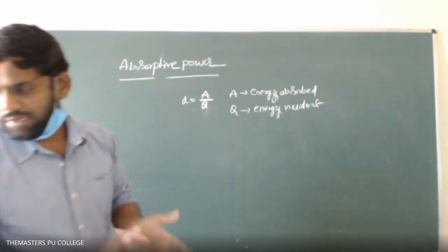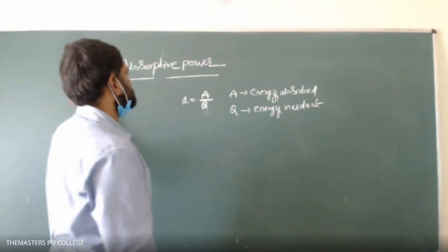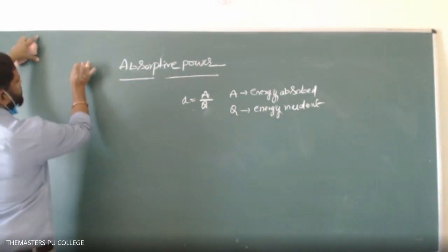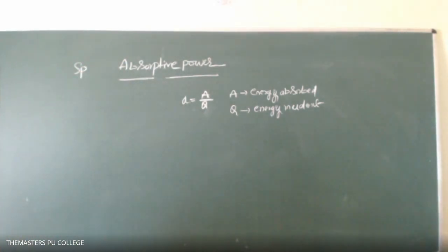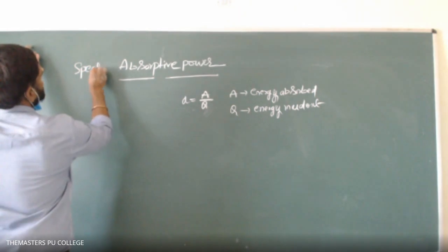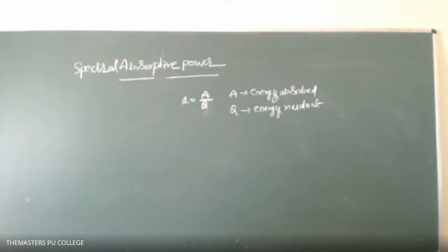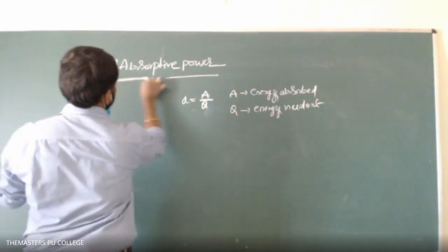Okay. Next one, you can write spectral absorptive power.